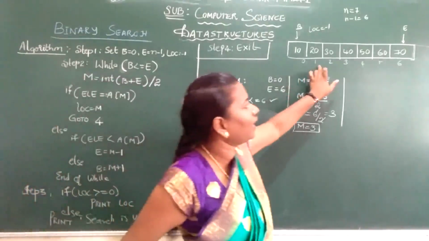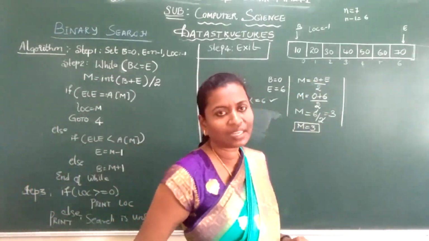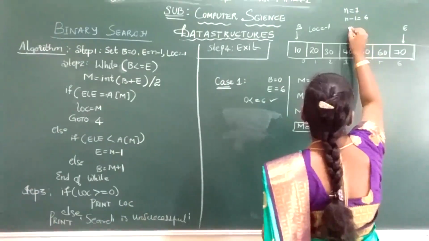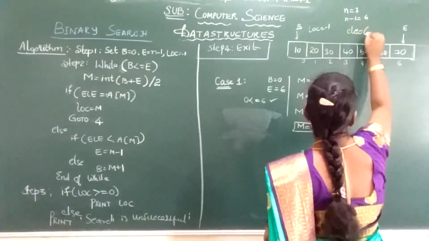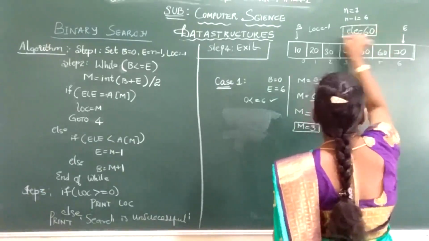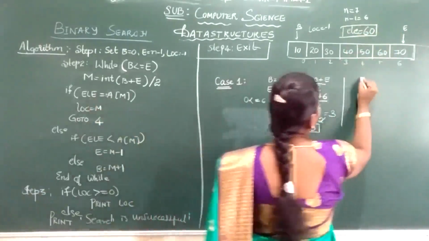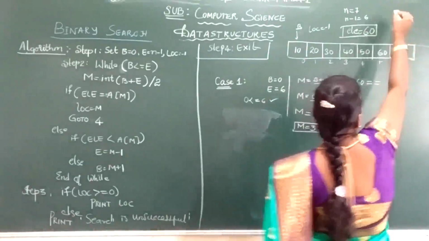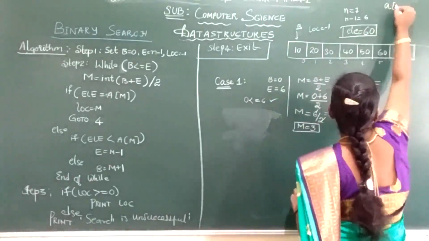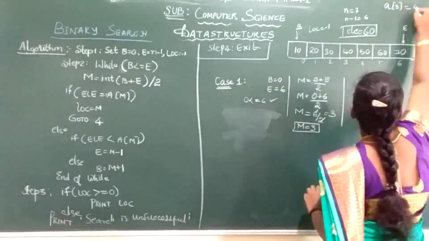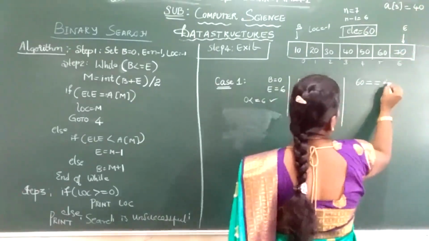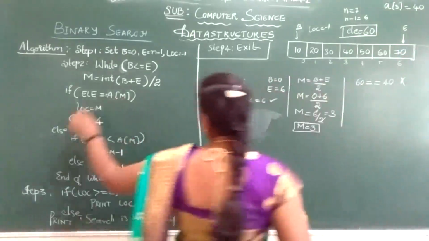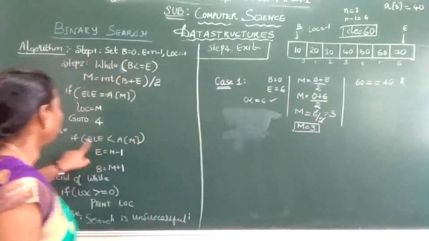Now I need to decide my search element. In the given array, let me take my search element as 60. So what I am doing is, is 60 equal to a of m? That is a of 3. What is my a of 3? 40. So is 60 equal to 40? No. My condition fails.